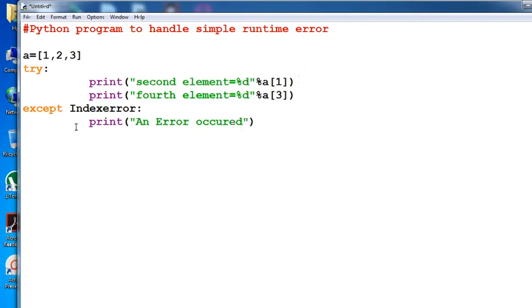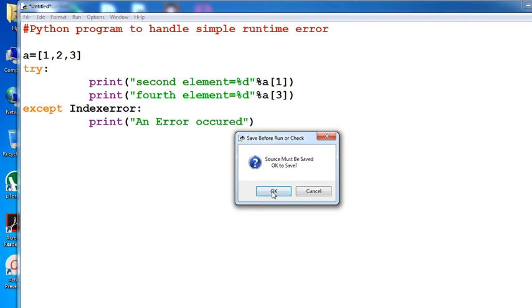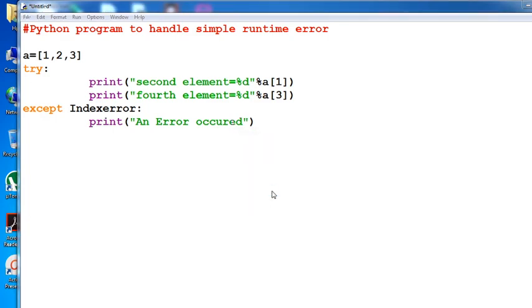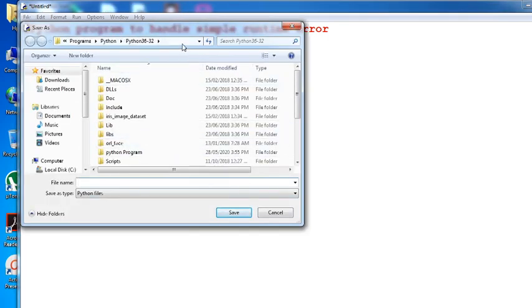Okay, so whatever message you want to print here, now see here. Now save this program. First run this program, save it in the user directory, that is the directory name assigned for storing all the programs, on the desktop.